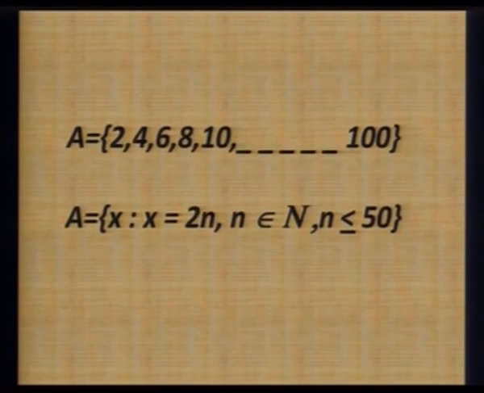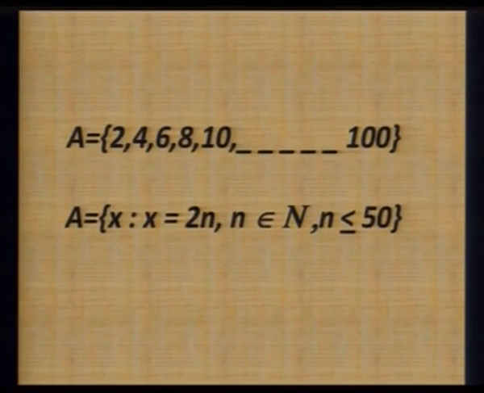What is X? I know that it is an even number, and we know how to represent an even number. An even number is written as 2n, where n is a natural number. So n belongs to N. The symbol between n and capital N, we pronounce as belongs to. Now I have to restrict the length of the set, that is 2 to 100.